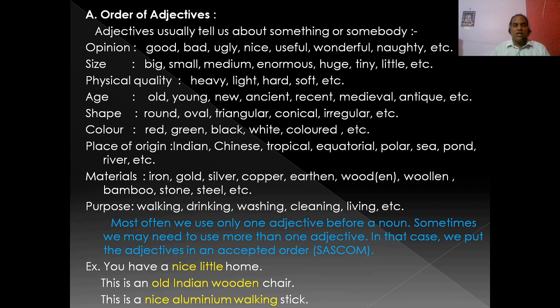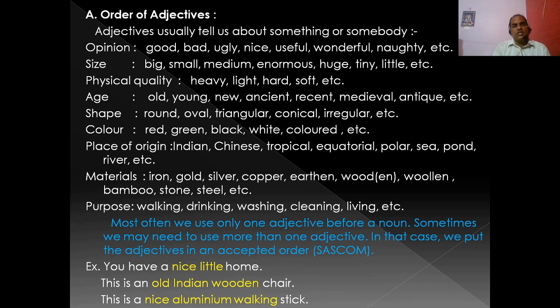This is a nice aluminium walking stick. Nice is an opinion adjective, so it comes first. Then aluminium is the material adjective, so it comes next. Walking is the purpose, the purpose of use of the stick. So the adjective of purpose comes next. So this is a nice aluminium walking stick. The adjectives are in correct order.